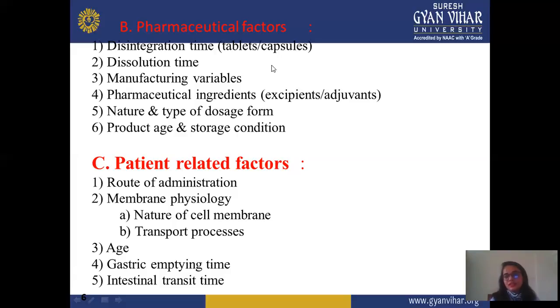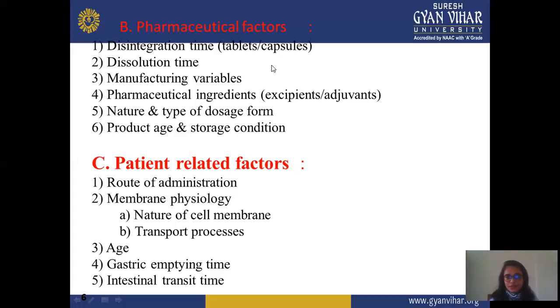In the child condition, you take a small dose or less dose because the membrane may not be fully developed, or is thin, so it easily permeates, and when you take a large amount of drug, it shows more toxic effect, as well as the body weight is also less. So in case of children, you always use a small dose according to their body weight. And similarly, for old patients as well as young patients, the dose may vary according to their immunity or some condition, because at a particular age some persons suffer certain diseases. It also affects your particular dose effect.